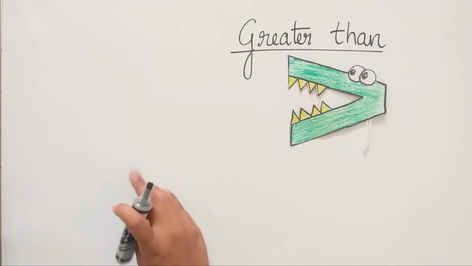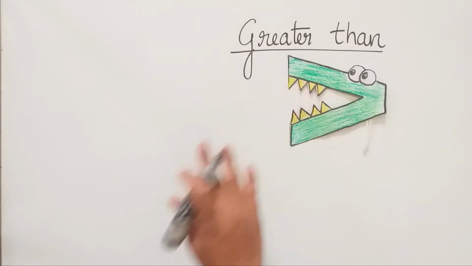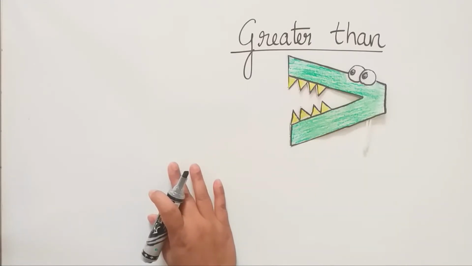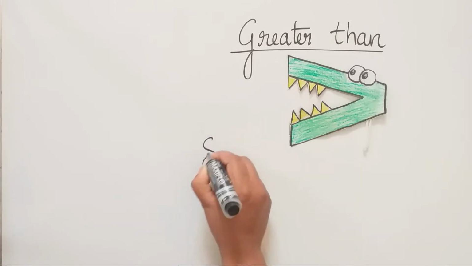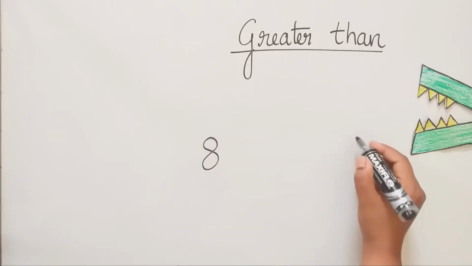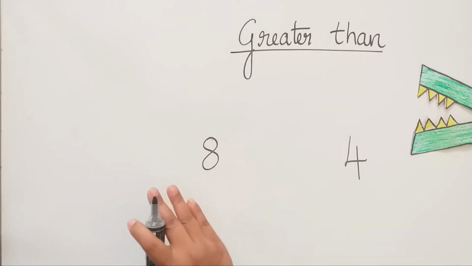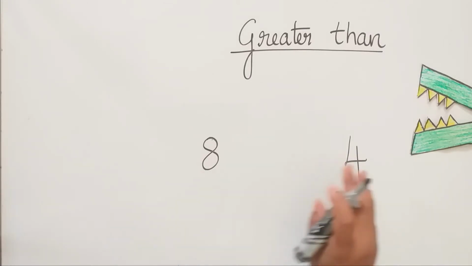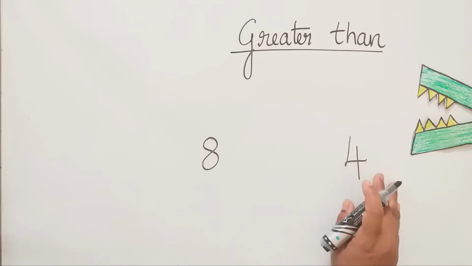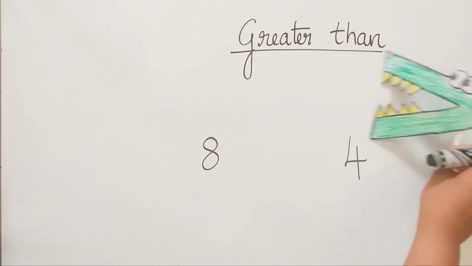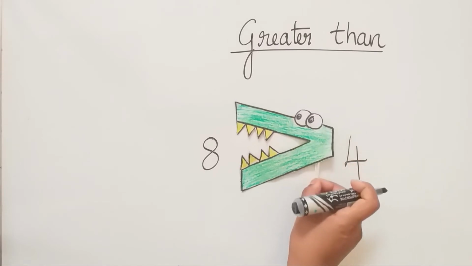Okay children. So the first tip to remember greater than is, for example, I have number 8 and number 4. So can you see the big number is on your left hand side and the small number is on your right hand side. So the alligator's mouth will open towards the big number.